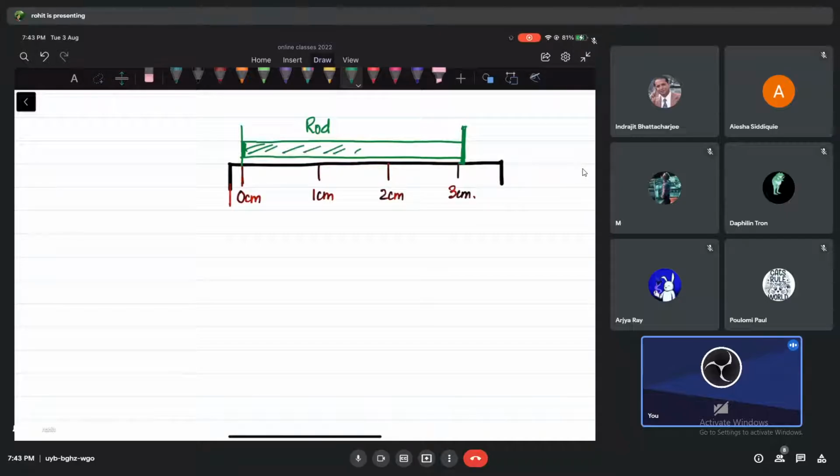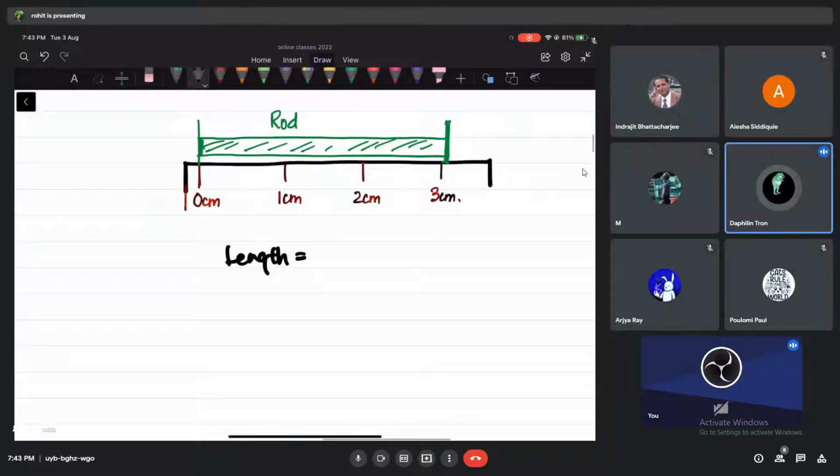So what is your answer, guys? What is the length of this rod? We're making a measurement, by the way, no? So what is the length of this rod? Length, easy, 3 centimeter, okay.